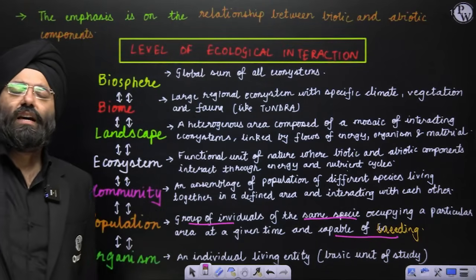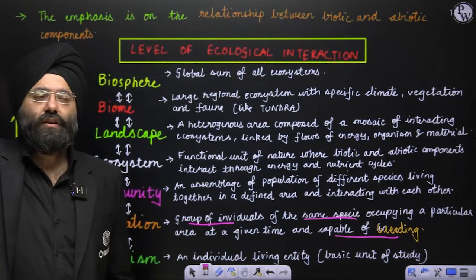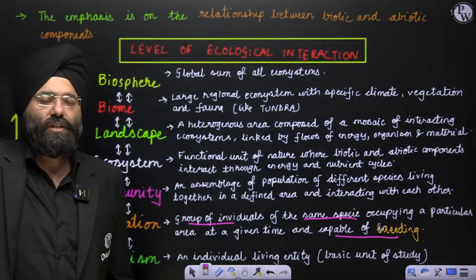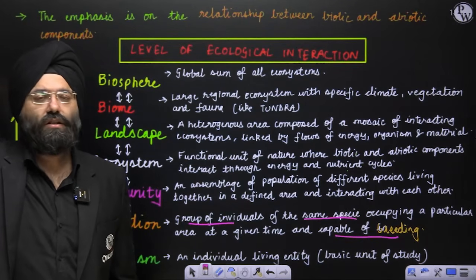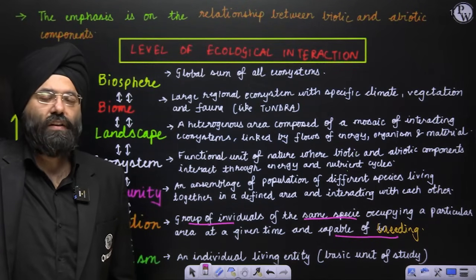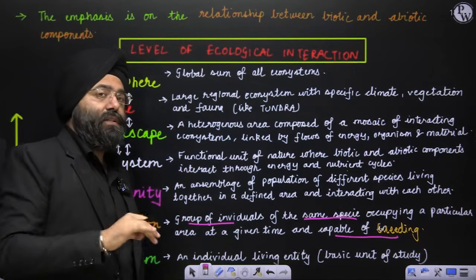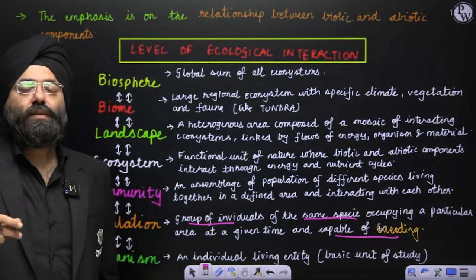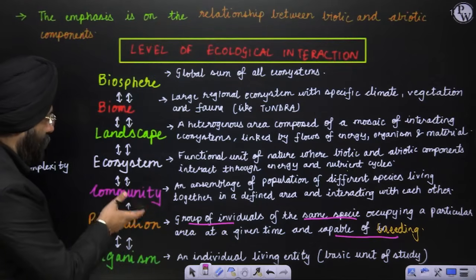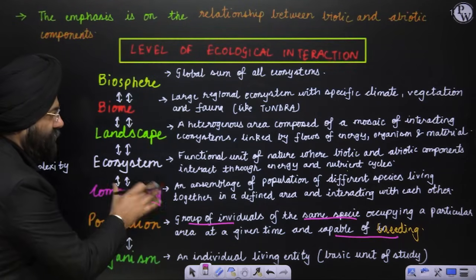Whenever we say a population of this or that, we are referring to a particular species whose population is being calculated or studied. So whenever we use the word population, it is of a particular species, and the members are able to breed and produce children. Next, above that comes the concept of community.